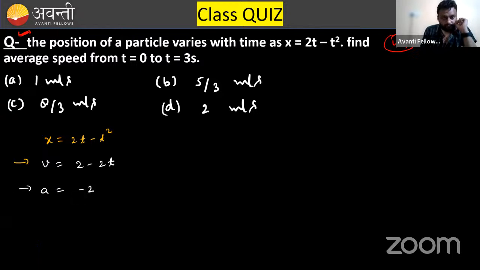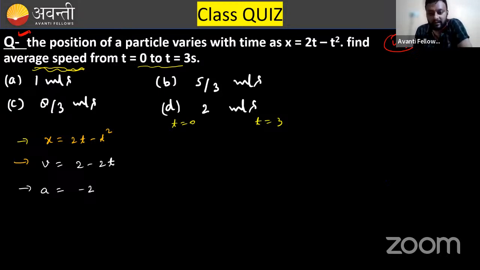Now, they are asking for t equals 0 to t equals 3 seconds. Someone has answered option A, Bhavnagar. Bhavnagar, mark the things, they are asking the average speed. They are not asking the velocity. So just try and check it again. You have made a little bit of silly mistake. That's why your answer is not correct. Just find what mistake you have committed.